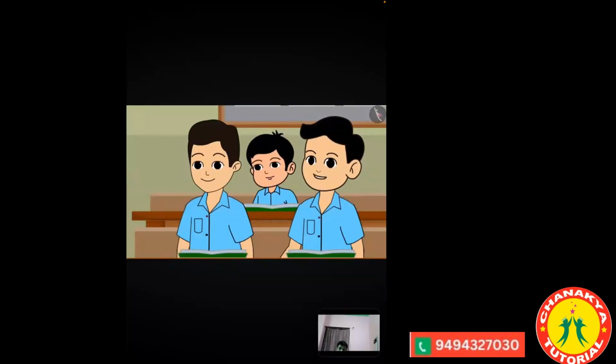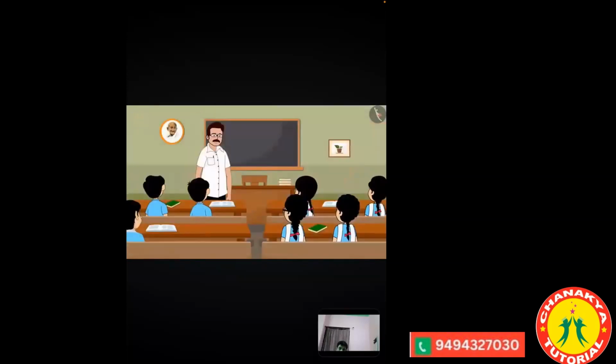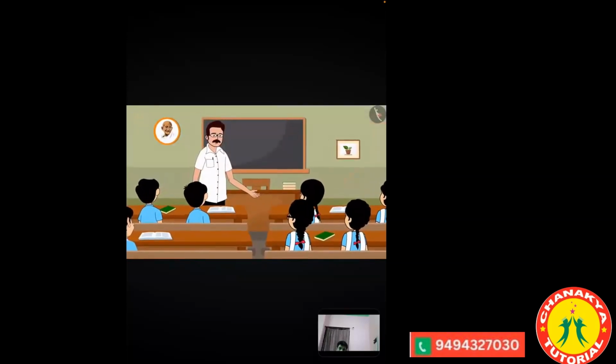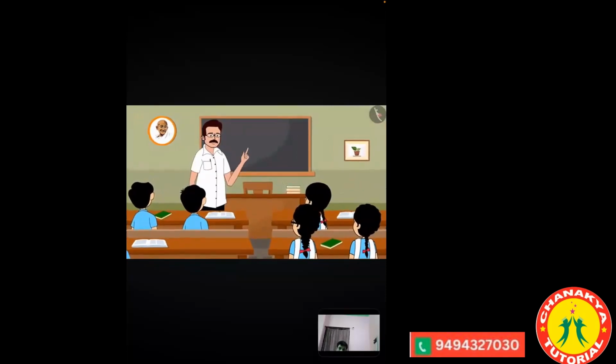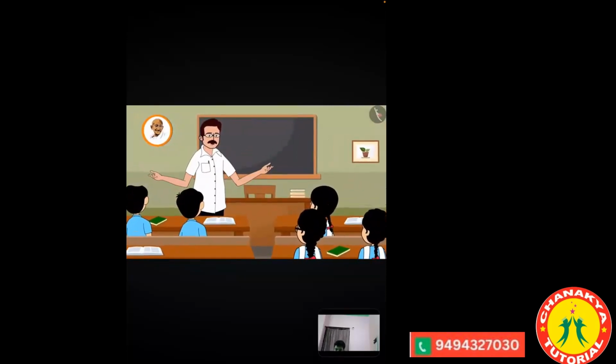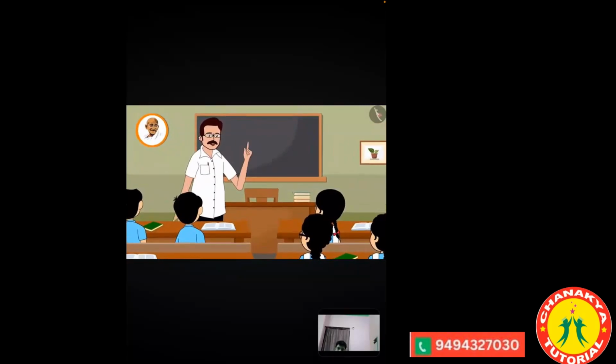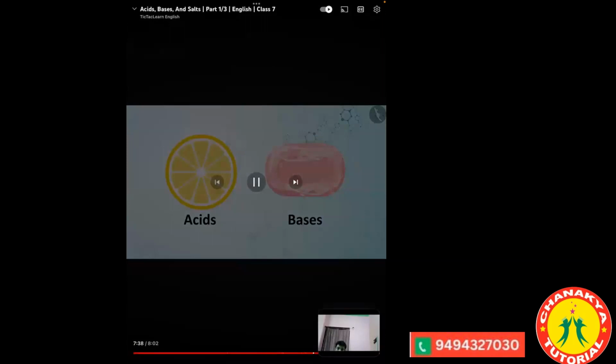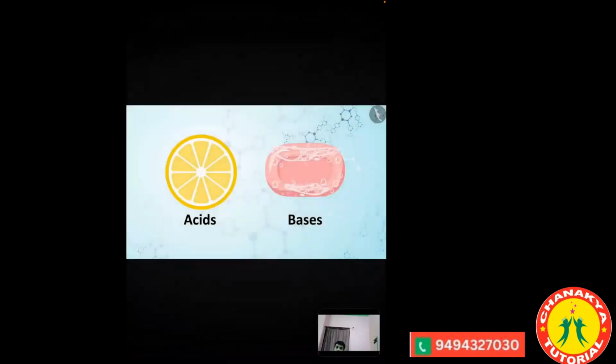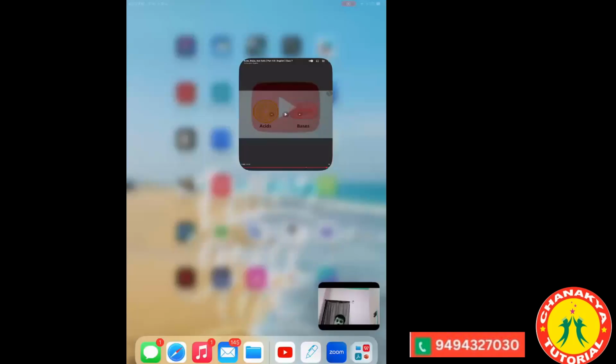Sir, there must be some indicator to determine whether a substance has acid or base. We cannot taste each and every substance to determine whether it contains acids or bases. The time is over now. Let us talk about it tomorrow. Children, we have come to know the difference between acids and bases. While acids dissolve in water, most bases do not dissolve in water. In the next video,